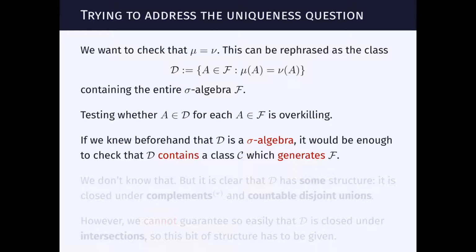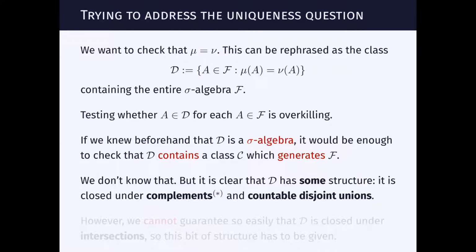If we knew beforehand that D was a sigma algebra, then all we have to do is to show that it coincides with F, and for that it is enough to show that D contains a class C, and that class can be much smaller, so that this class C generates the sigma algebra F, in the sense that sigma of C equals F. But we don't know that. We don't know whether D is a sigma algebra. However, it is clear that D has some structure.